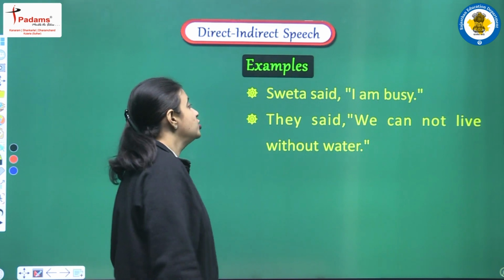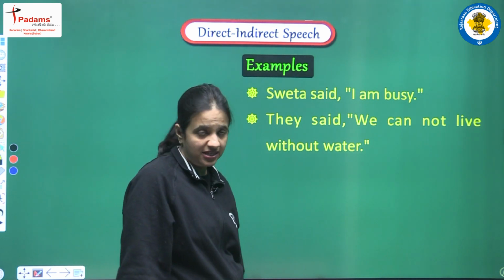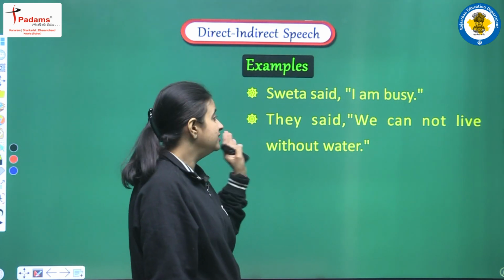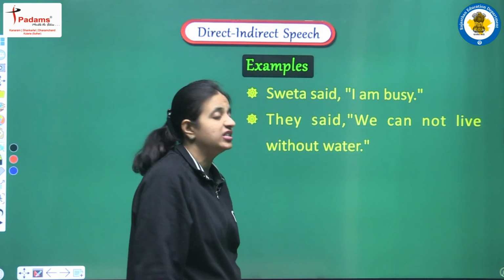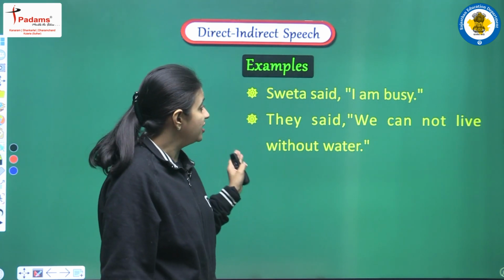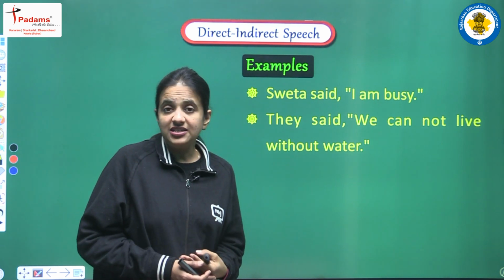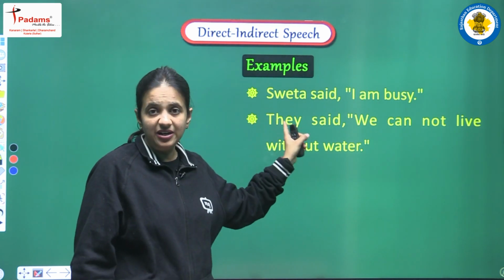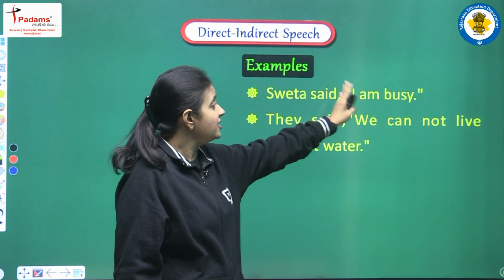The first one is: Shweta said, "I am busy." The second example we have: They said, "We cannot live without water." So now we can do a proper analysis of the sentences. Let's take the first example that we have here: Shweta said, "I am busy."